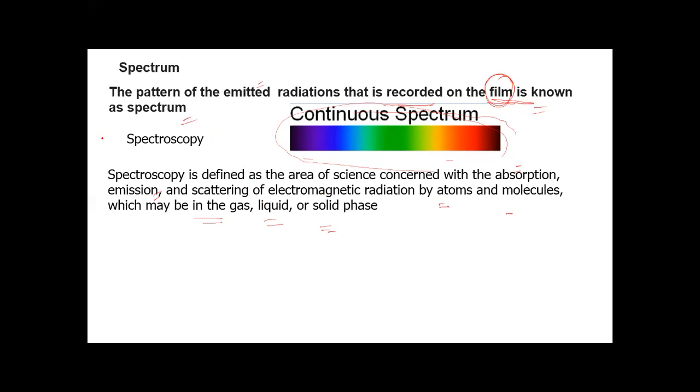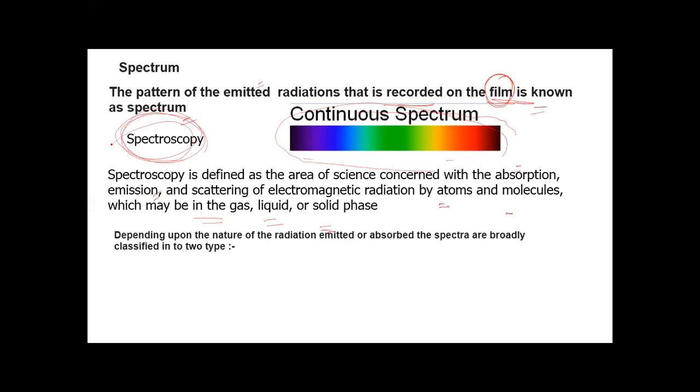Now, depending upon the nature of radiation emitted or absorbed, the spectra are broadly classified into two types. First is emission spectra and second one is absorption spectra.